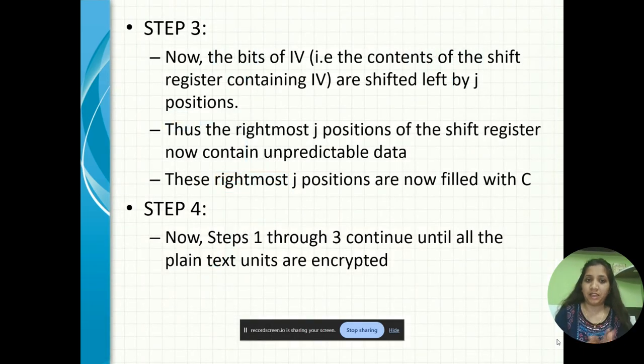Step 3, now the contents of the shift register are shifted left by j positions. Thus the rightmost j positions of the shift register now contain unpredictable data. These rightmost j positions are now filled with the ciphertext C. The last step, step 4, is that steps 1 through 3 continue until all the plain text is encrypted.